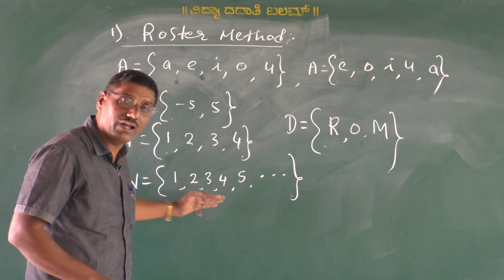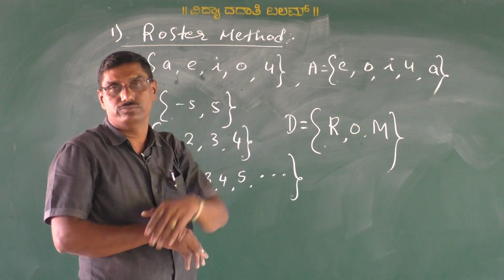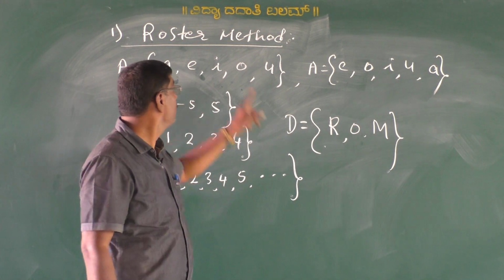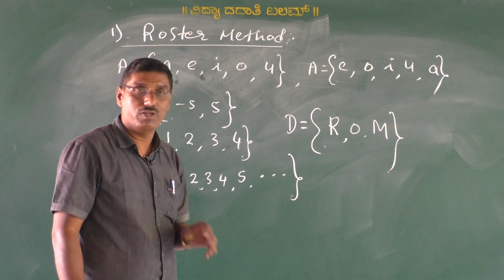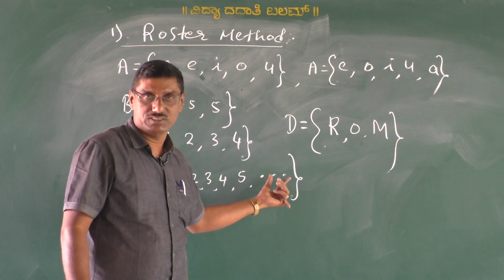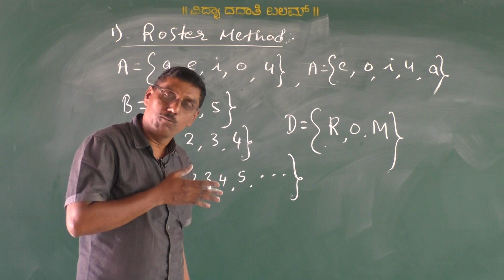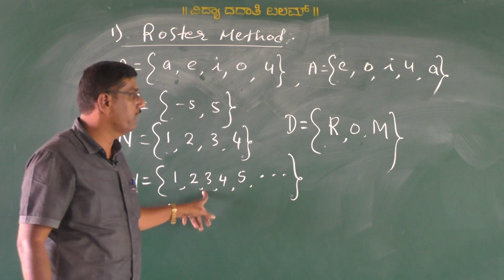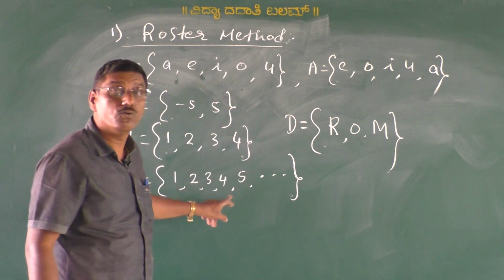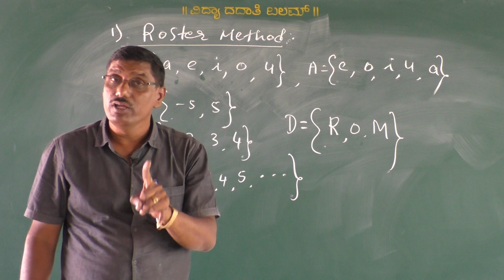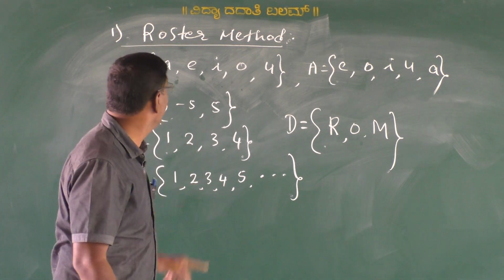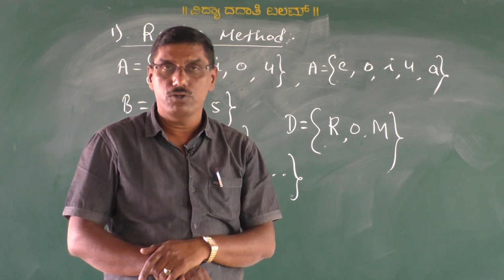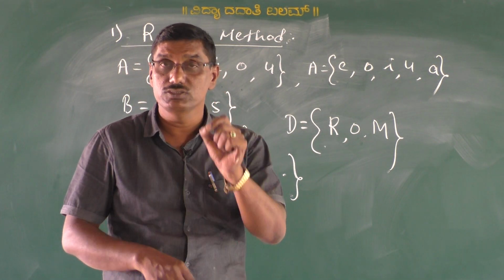That means we can write up to infinity, which is not possible in full. This is the third point. These three points we have to keep in mind when we write the given sets in roster method, another name for which is tabulation method. Have you understood? That is the roster method.